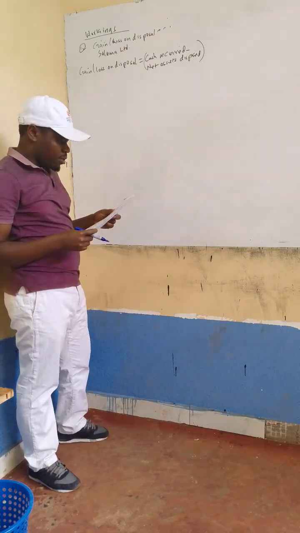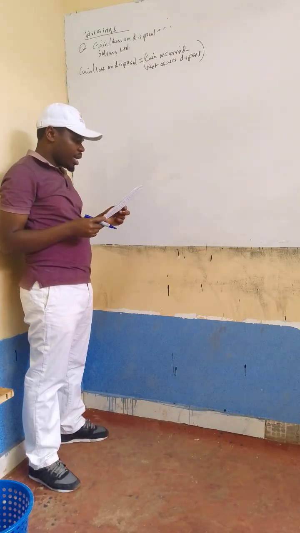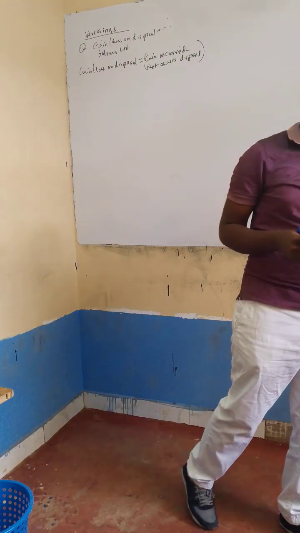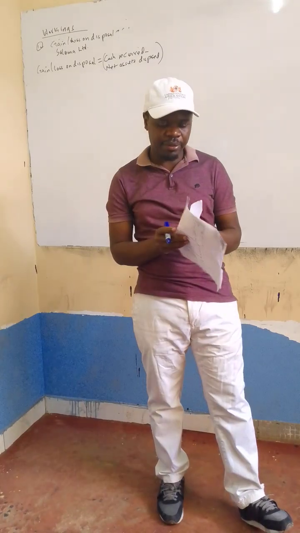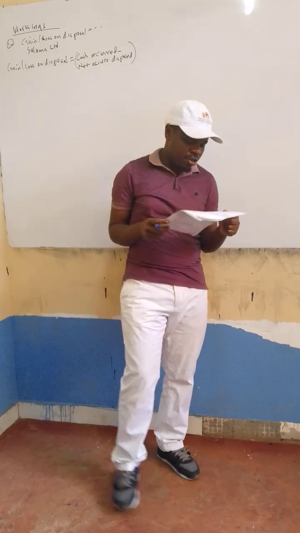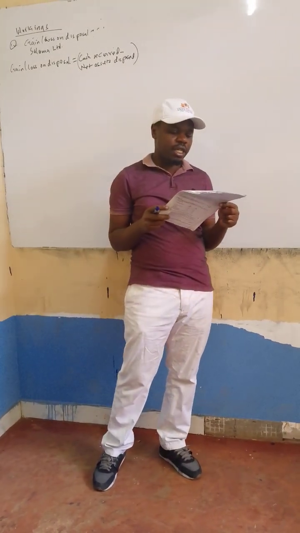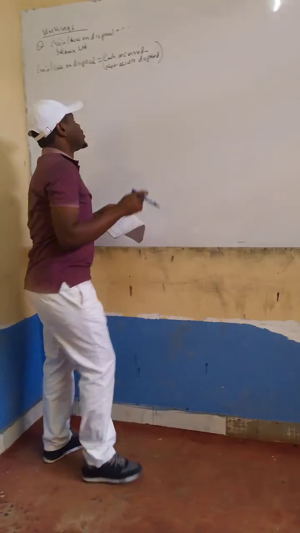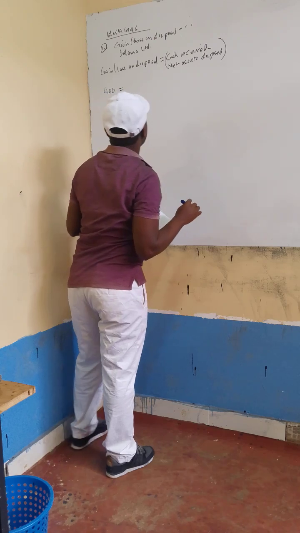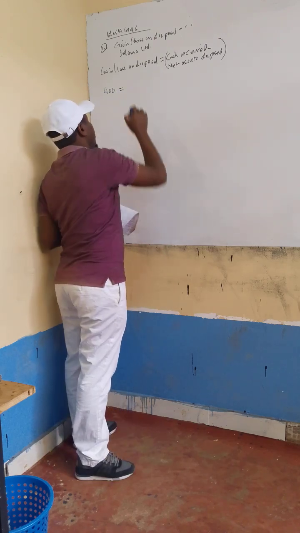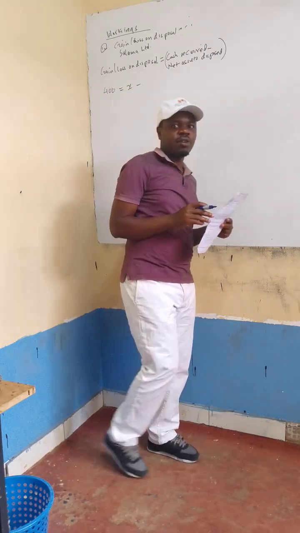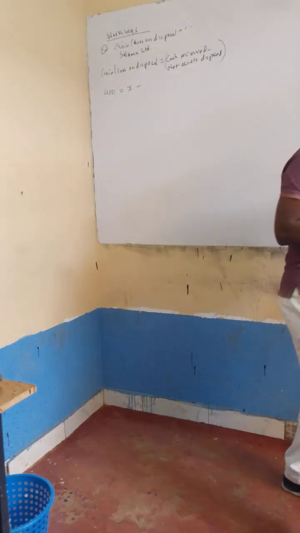If you look at it very well, you are going to see that in this case, we are not being given the cash that was received from disposal of this asset. But what we were given, if you look at the statement of comprehensive income, is the gain on disposal of subsidiary, which was 400 million. So you're going to say 400 is equal to, of course we don't know the cash received, we can name it X, cash received, minus net assets disposed.